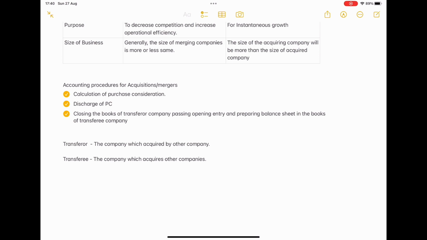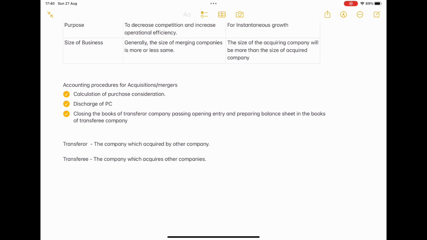In purchase consideration, we have 2 to 3 methods: net asset method, intrinsic method, lump sum method. In the net asset method, we are going to realize all the assets and liabilities and pay them back. In the intrinsic method, we are going to pay them on the basis of the equity share values and the preference share values. In the lump sum method, they are going to pay directly in cash values. Lump sum they are going to pay us.